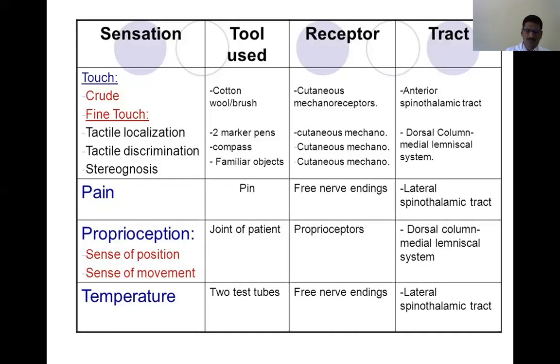Even if you keep it at 6 centimeters, sometimes they may still say it is a single stimulus. It shows the dermatomes are kept widely apart. So the space has to be increased in order to recognize them as 2 different stimuli. Whereas on the fingertips, etc., where the dermatomes are densely packed, even the minimal separable distance is adequate to identify them as separate stimuli. This indicates the tactile discrimination.